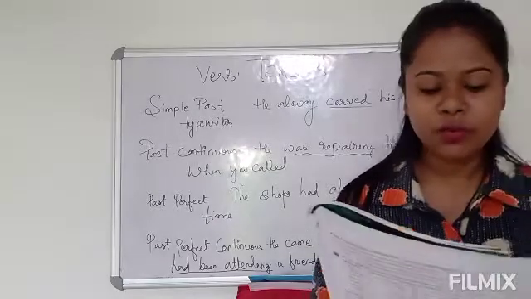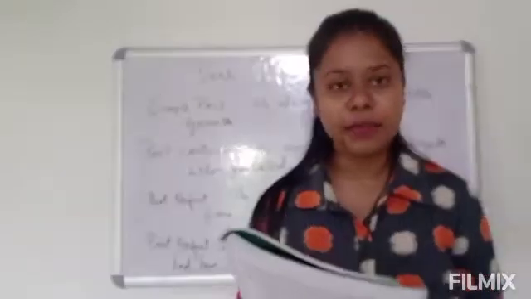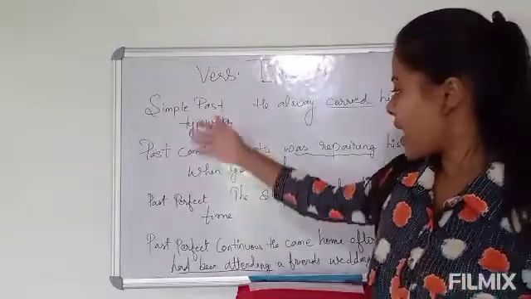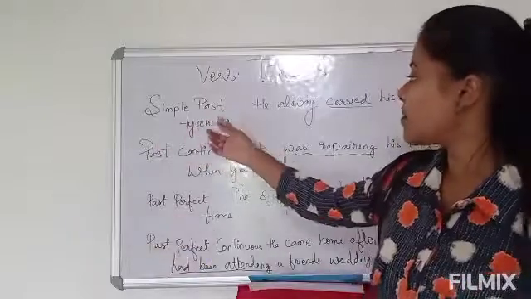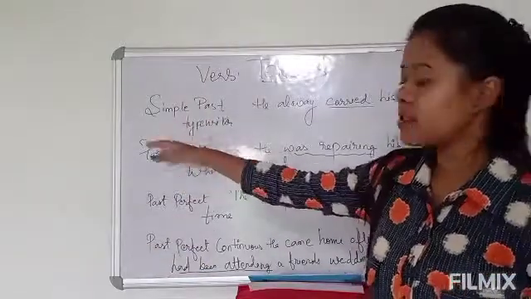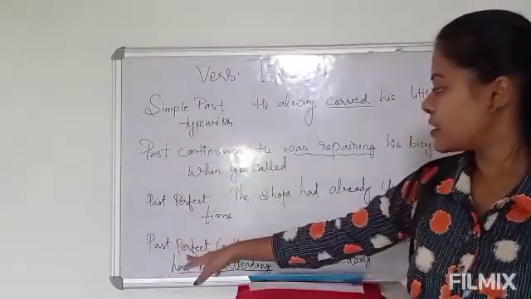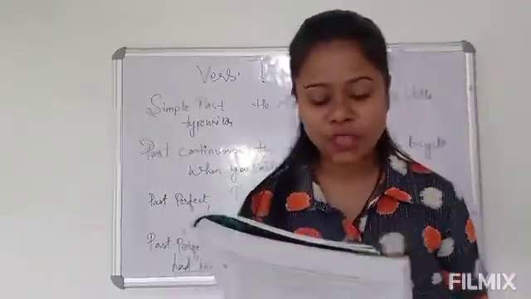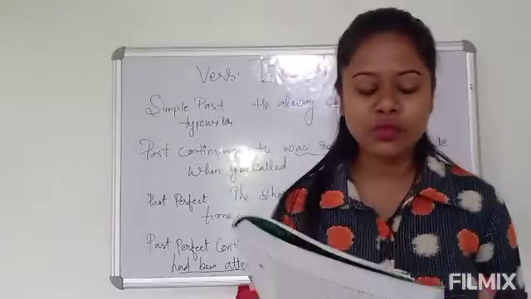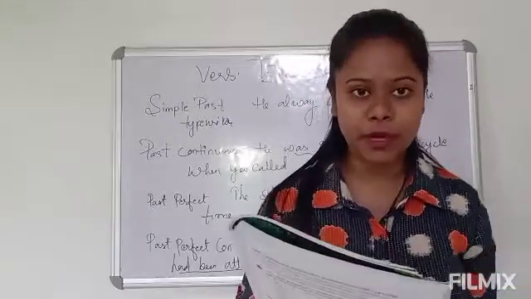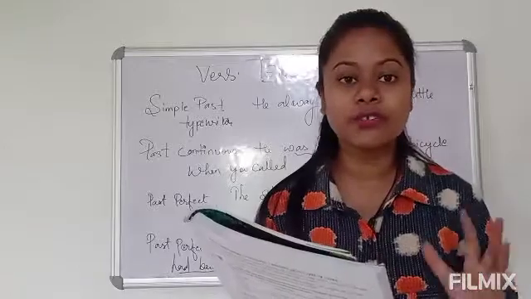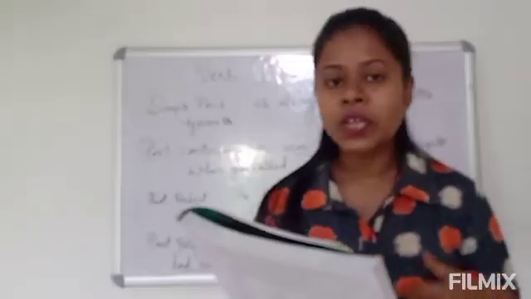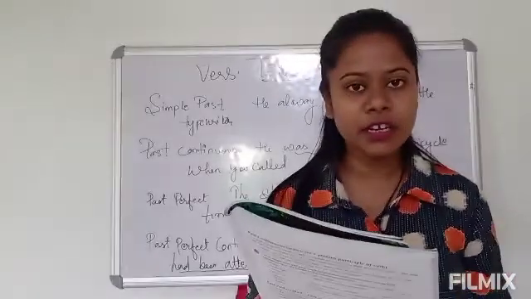Okay. Now next we will see simple past. So simple past also has four subdivisions, that is simple past, past continuous, past perfect and past perfect continuous. Okay, so simple past first we will see. It is used to express a habitual action in the past. So simple present was a habitual action which was in the present, and this is a habitual action in the past.